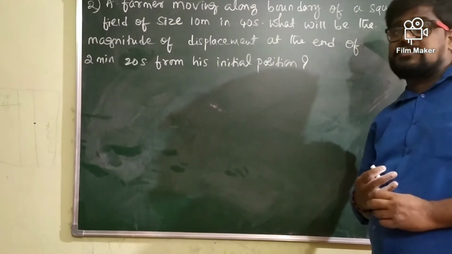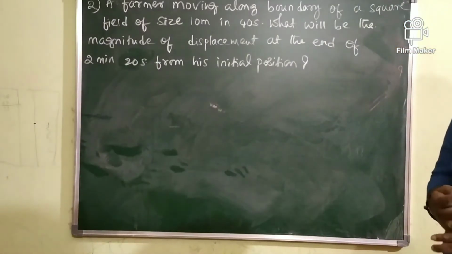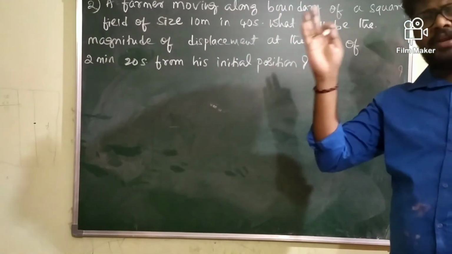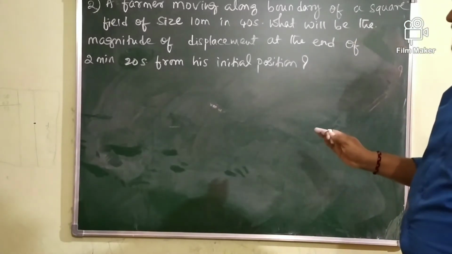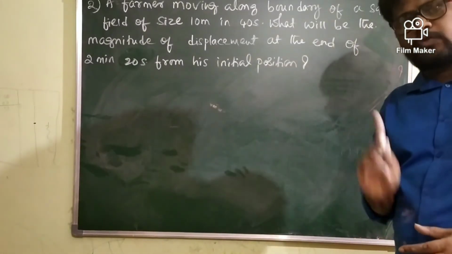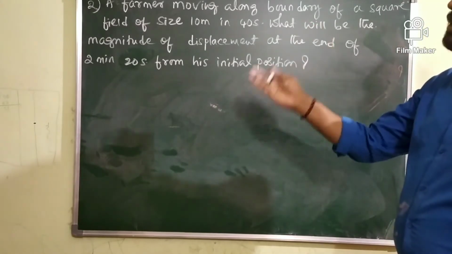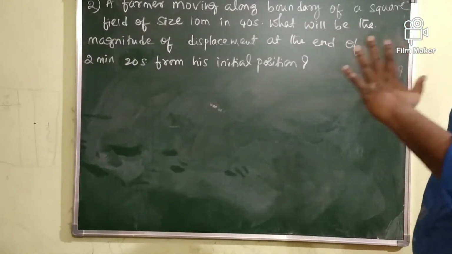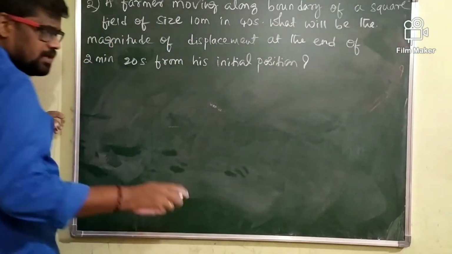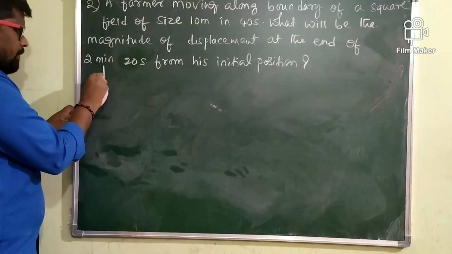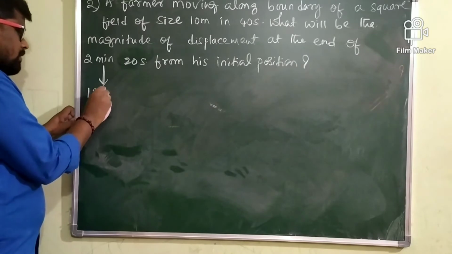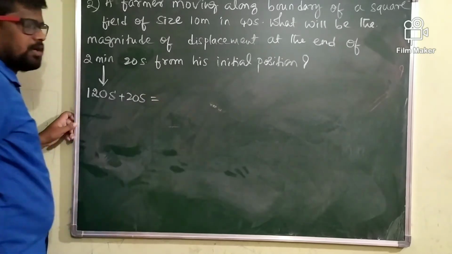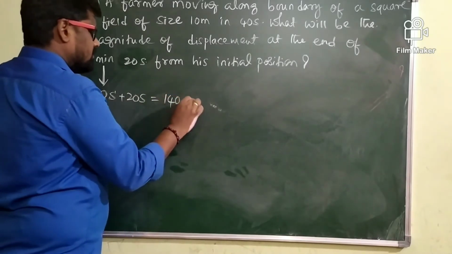Why? Because displacement is the shortest distance between the initial position and final position of a journey. In this type of problem, you have to first locate which is the final position. Let me find the final position of the farmer after 2 minutes 20 seconds. 2 minutes 20 seconds means how many seconds is it? 2 minutes is nothing but 120 seconds plus 20 seconds. Total 140 seconds.